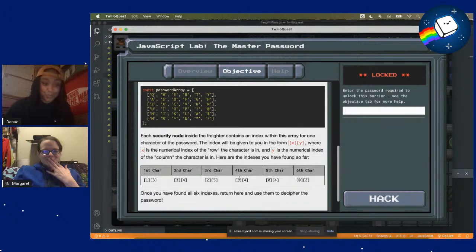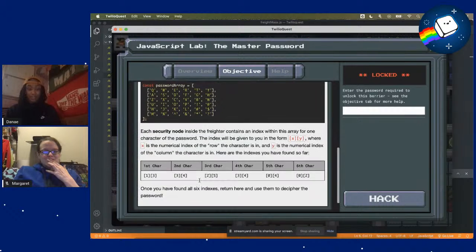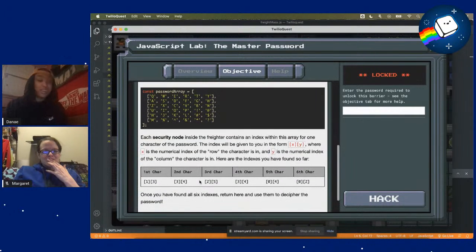So each security node inside the router contains an index within this array for one character of the password, and it will be given to you in the form XY, where X is the numerical index of the row the character is in, and Y is the numerical index of the column. So here are all the indexes that we just found, and now we have to decipher the password. Okay, that's cool. I thought that these would just be some numbers that I could put in, but they didn't make it that easy, but that's okay.